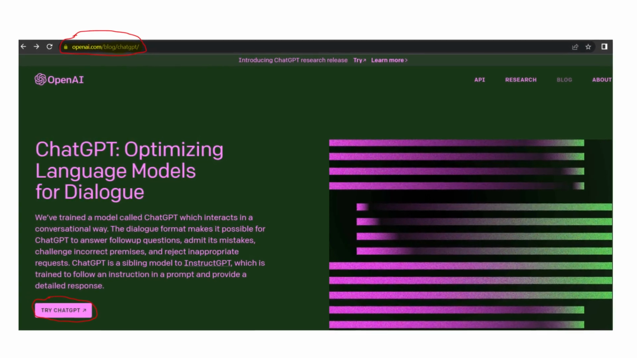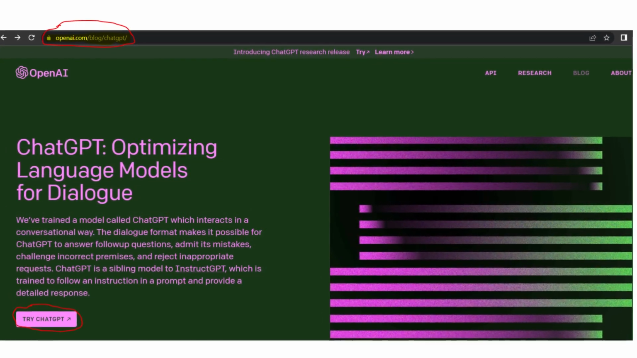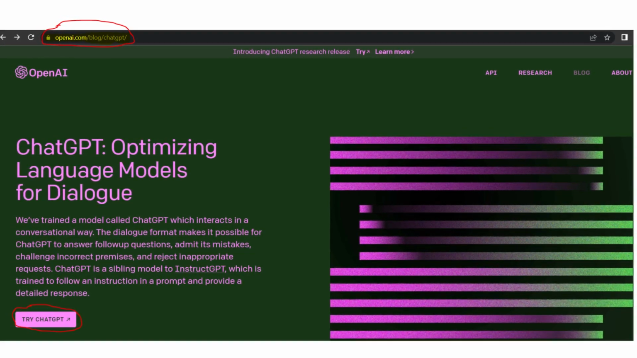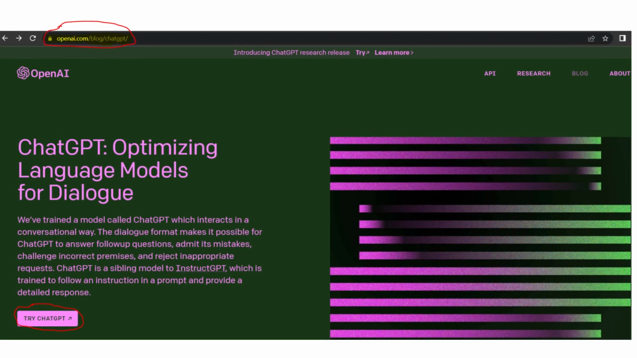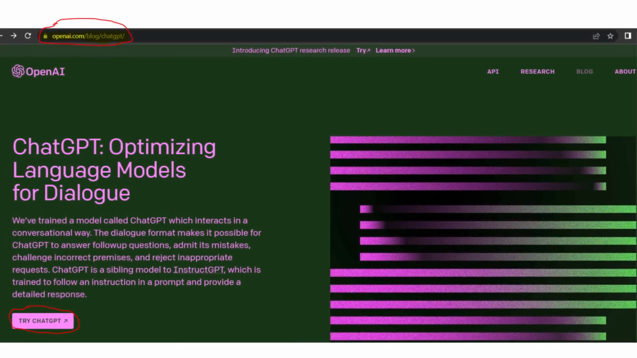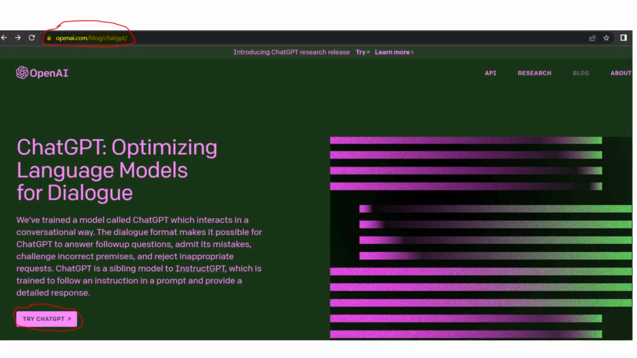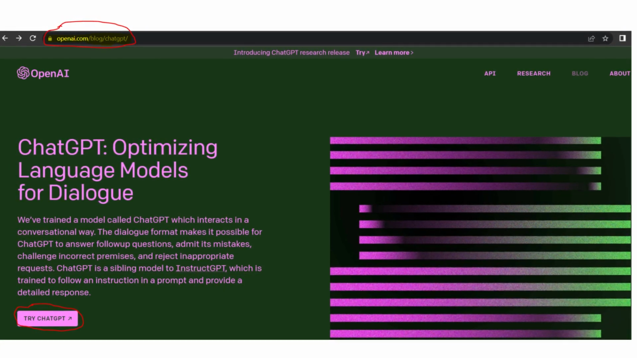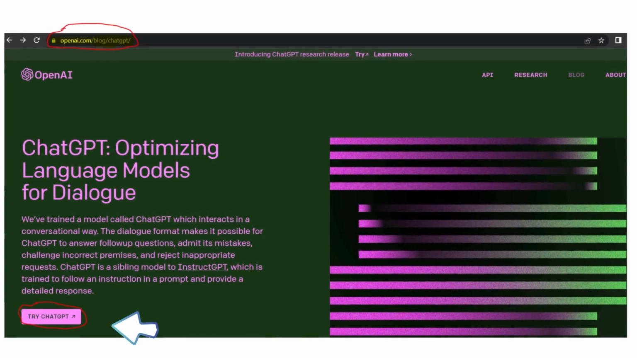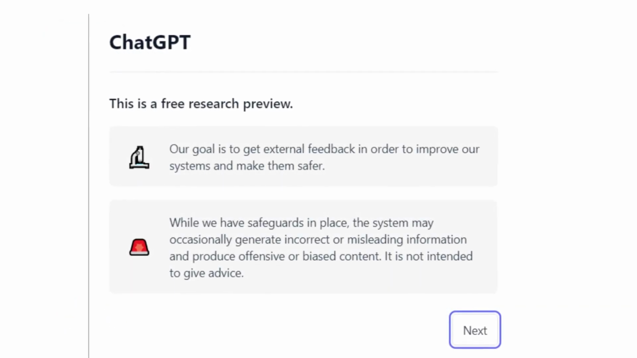This window will open after you click that. ChatGPT: Optimizing Language Models for Dialogue. Here, we have trained a model called ChatGPT which interacts in a conversational way. The dialogue format makes it possible for ChatGPT to answer follow-up questions, admit its mistakes, challenge incorrect premises, and reject inappropriate requests. You may click this Try ChatGPT. After that, this window will pop up.